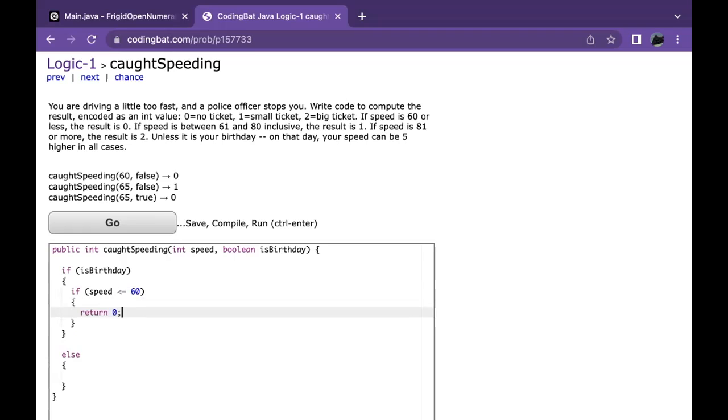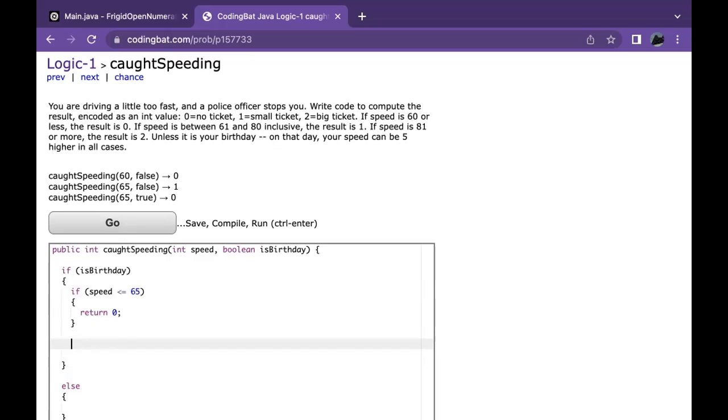What this is basically going to do is check the speed variable and make sure it's under 60. And then if that's the case, it'll return 0. What if it's over 60 though? Well, if it's between 61 and 80 inclusive, the result is 1. Also, one second. It's your birthday, so I have to do 65. Okay, now that makes sense.